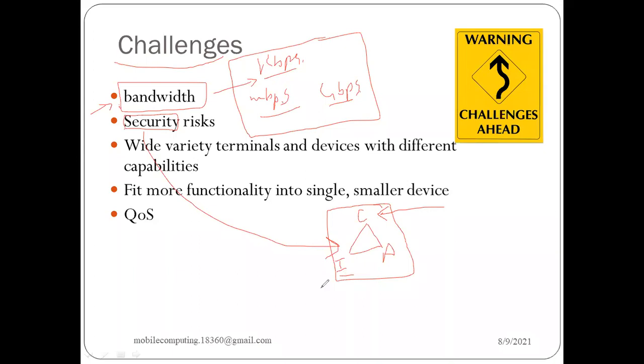Integrity means it should not be modified in any way; no one should be able to change the actual data while it travels from one place to another. And availability means 24/7: whenever we demand it, it should be available to us, 24/7 into 365. If this is not there, then we are compromising the security. So we need mechanisms.